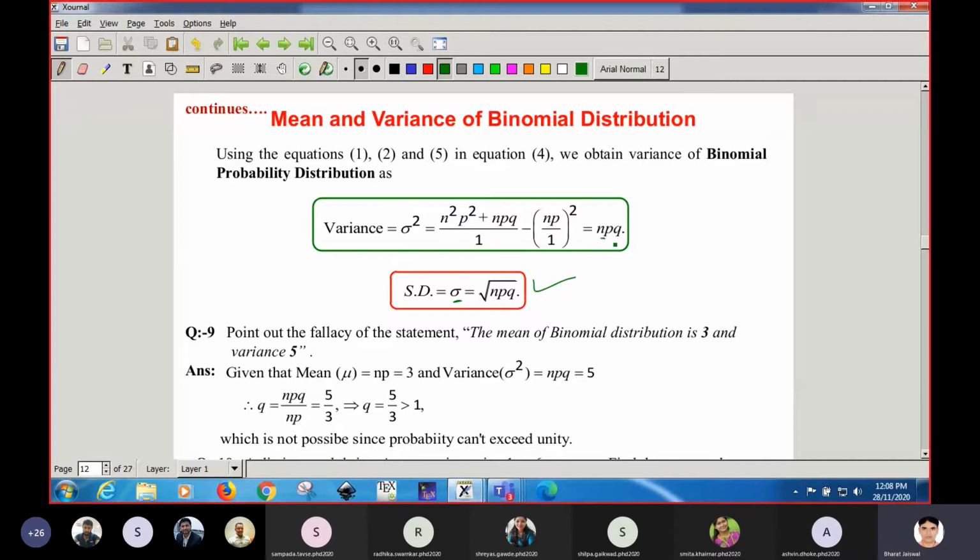If you take the square root of the variance, you will get the standard deviation. So you have to keep these things in mind. The mean is always np, the variance is always npq, and the standard deviation of the binomial distribution is the square root of npq. Getting, students?